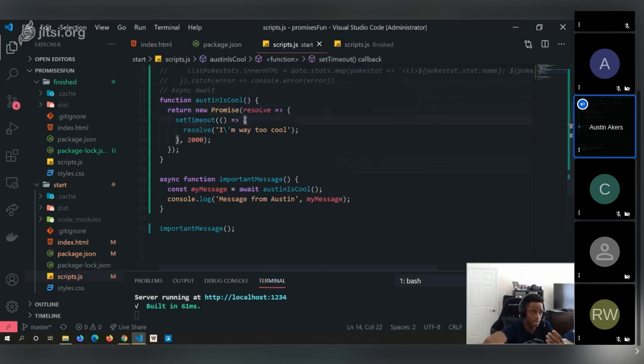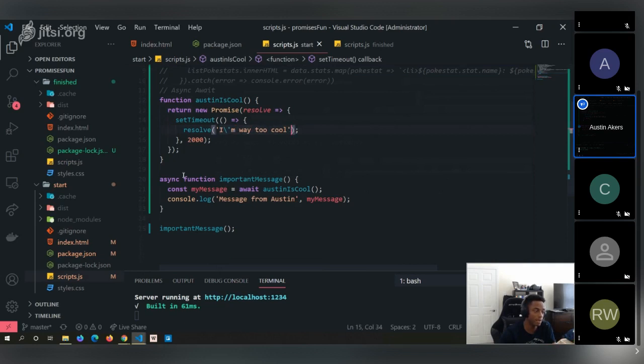We're setting a timeout of 2,000 milliseconds, 2 seconds, and it's resolving to I'm way too cool. So it will set a timeout, wait 2 seconds, and then display I am way too cool.